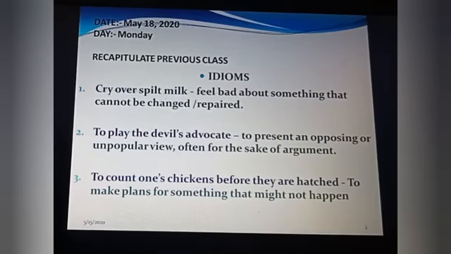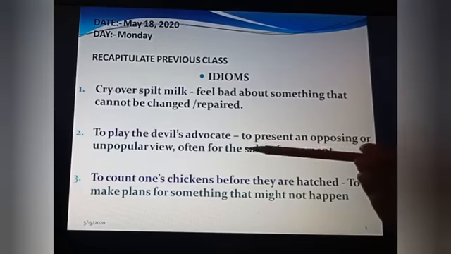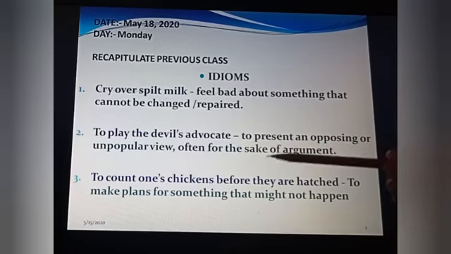Before starting, let's recapitulate the previous class, as we have done all the idioms. First one, cry over spilt milk. It means to feel bad about something that cannot be changed or repaired. Next one, to play the devil's advocate: to present an opposing or unpopular view, often for the sake of argument.